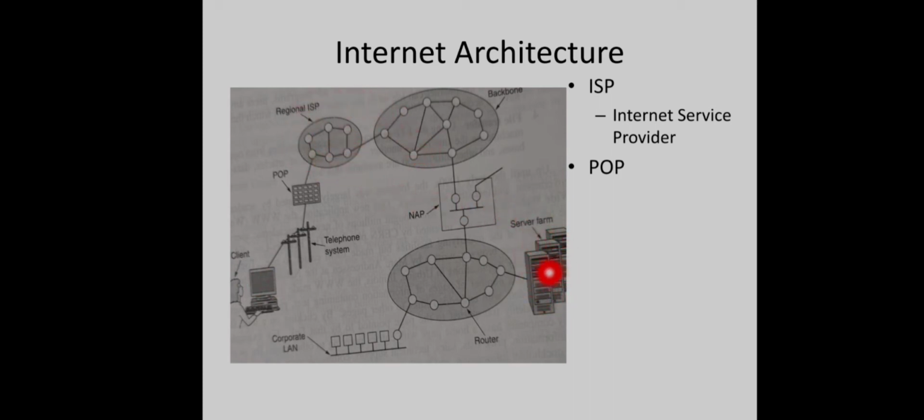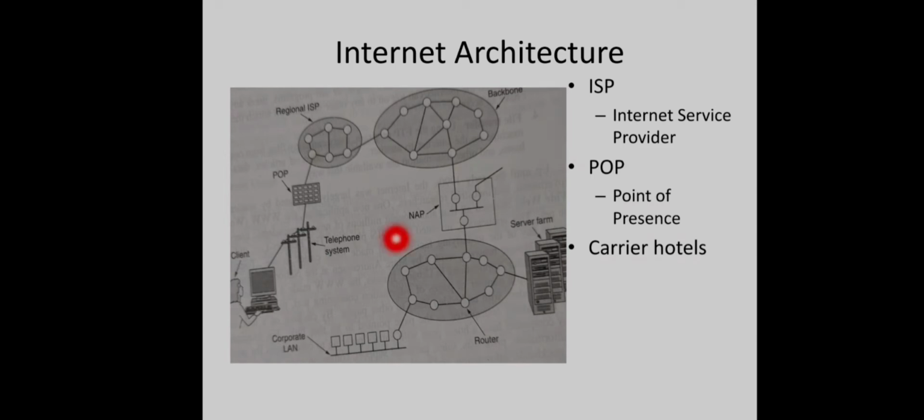Whereas you can see here a server farm which is directly connected to this backbone. The server farms are actually high-end machines which can serve thousands of web pages per second, and they are directly connected to this backbone. Usually this server farm will be provided some renting space, some equipment rack in the same room as that of this router. So this will give them very fast and short connections. And these are actually called carrier hotels, the space provided for the server farm.